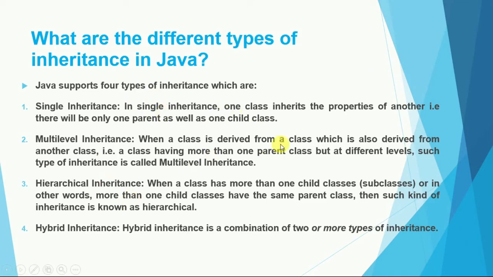And what is hybrid inheritance? Hybrid inheritance is a combination of two or more types of inheritance. So if we want to use a combination of two or more types of inheritance, for example a multi-level and hierarchical combination, that particular combination of inheritance is called hybrid inheritance. We also have another type of inheritance, multiple inheritance, but Java does not support it. We will discuss this later.